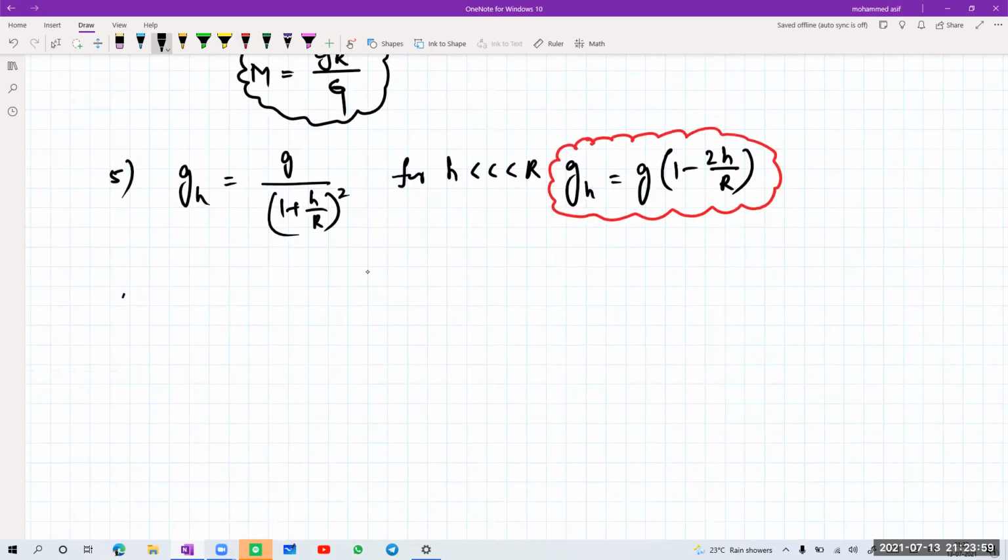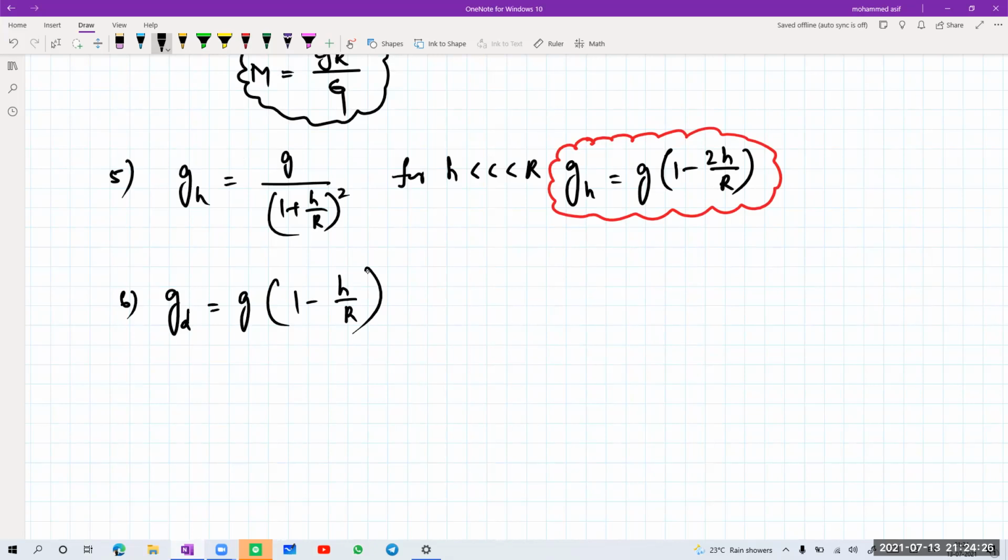With respect to depth, if I'm taking g with respect to depth, it will be equal to g into 1 minus h by R. As you go inside the earth, at the center it almost becomes 0, because if h is equal to R, that becomes 1 minus 0. So acceleration due to gravity at that given depth will be equal to g into 1 minus R by R.